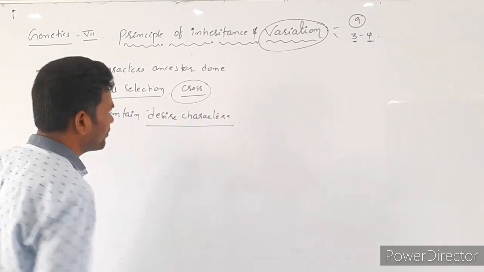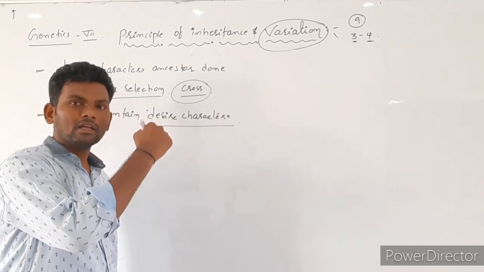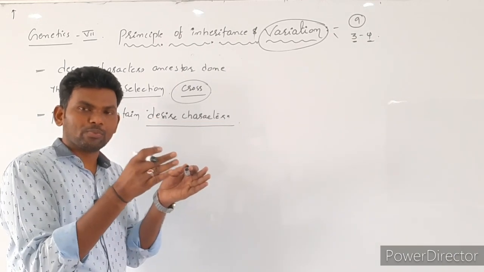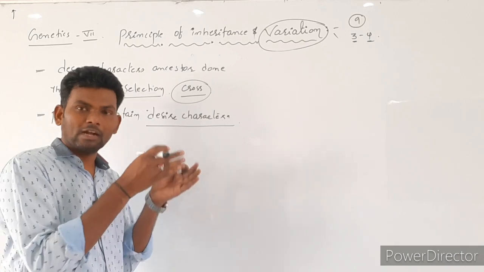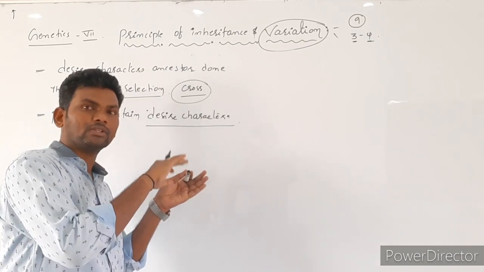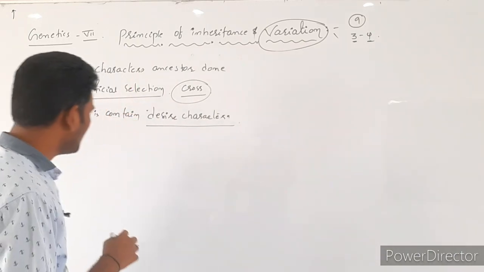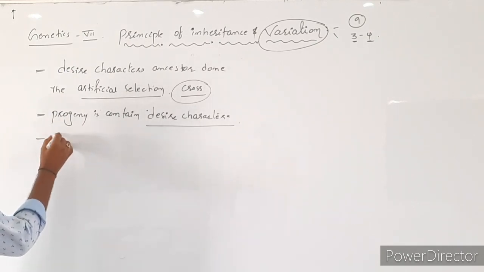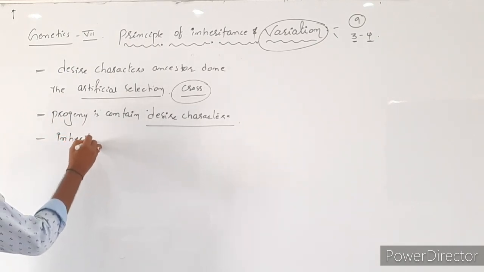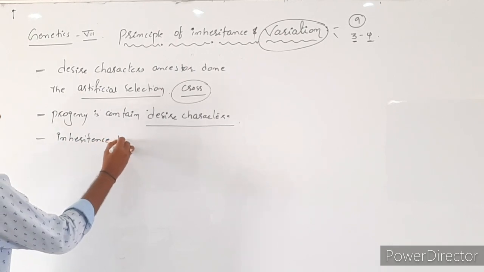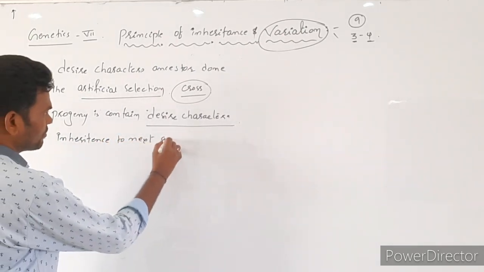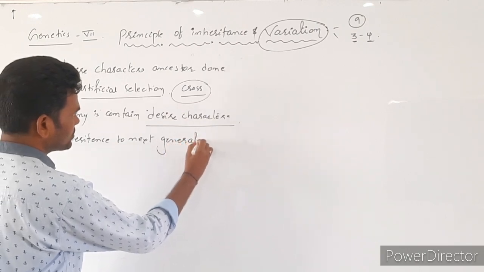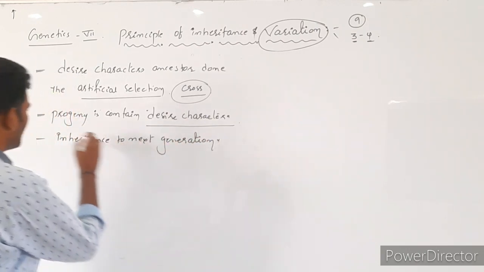So here what happened? At the beginning, the plants or animals we crossed contained what? Desired character. Later what happened? This character is inherited to the next generation. It means these characters are transferred, nothing but inheritance, to the next generation.